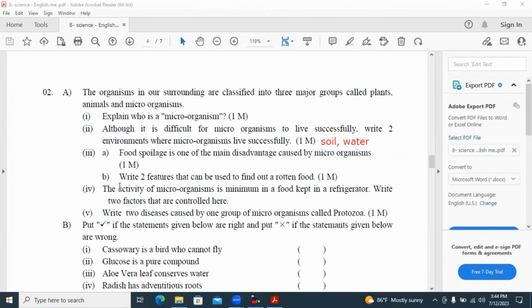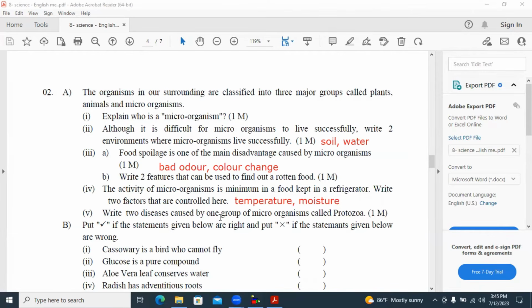Food spoilage is one of the main disadvantages caused by microorganisms. Now in question four, write two features that can be used to find out a rotten food. You can write bad odor, that means bad smell, and also color change can be seen. Texture also changing. Fourth one, the activity of microorganisms is minimum in a food kept in a refrigerator. Write two factors that are controlled here. Inside a refrigerator, there are two factors that can control. One is temperature, the other one is moisture.